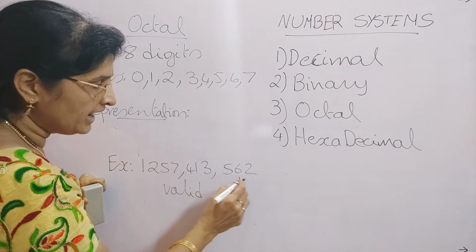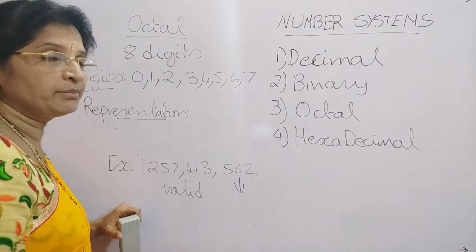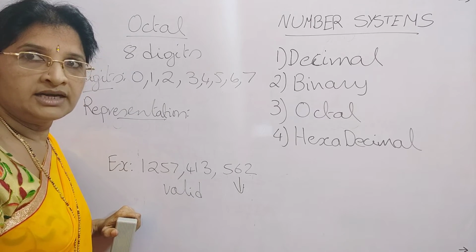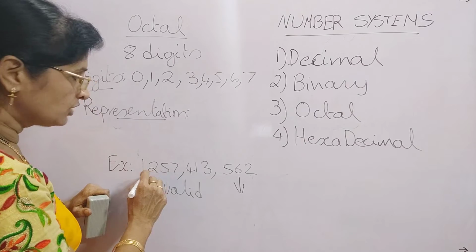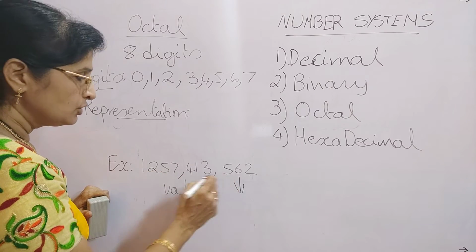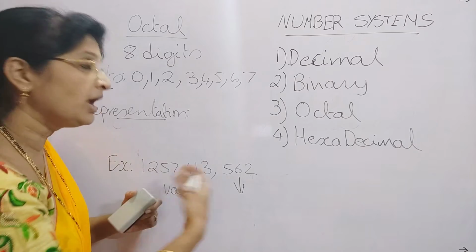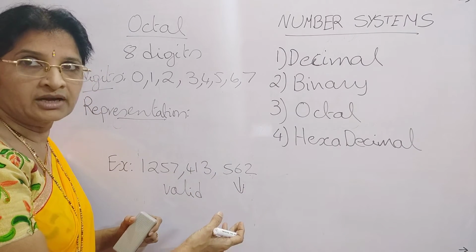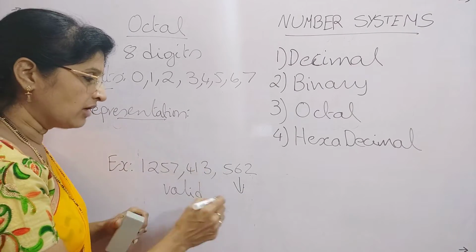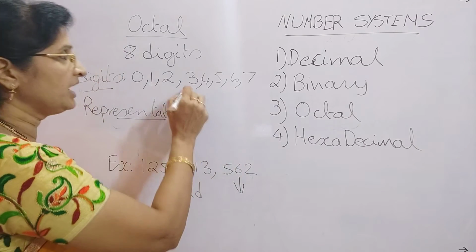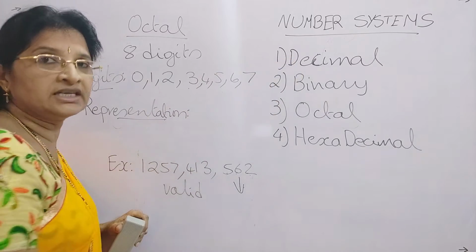If you have a number with 8 and 9, by itself you can say that it is a decimal number. But in the case of these numbers, you can make a wrong assumption that it may also be an octal number. So if you take 562, it can be an octal number and also a decimal number.